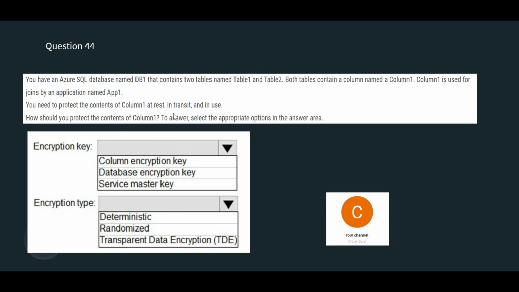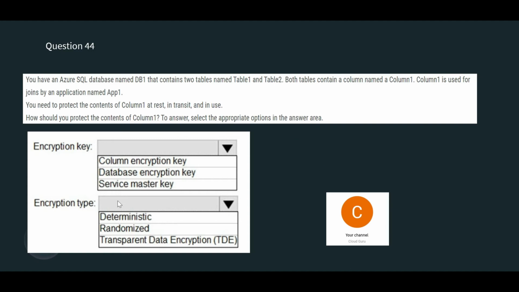So you need to protect the contents of column 1 at rest, in transit, in use, because from your app, this app can be your mobile app or it can be your website. So the access is happening through column 1. So column 1 has to be encrypted, that's for sure, because it's saying your content should be protected at rest, in transit. So that means you have to apply encryption at rest, encryption in transit. So how should you protect? These are the options.